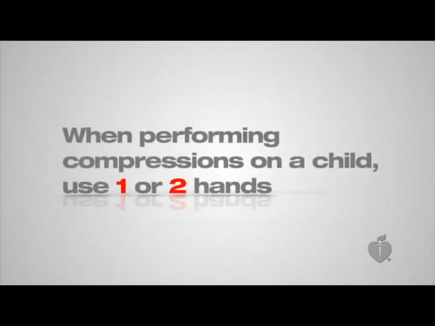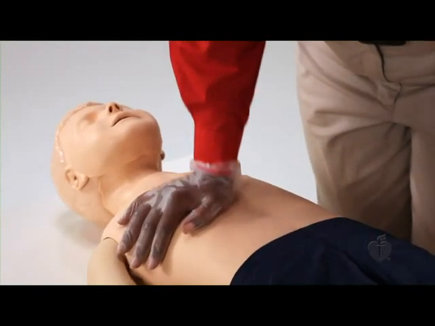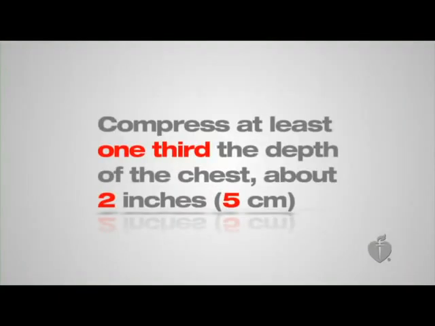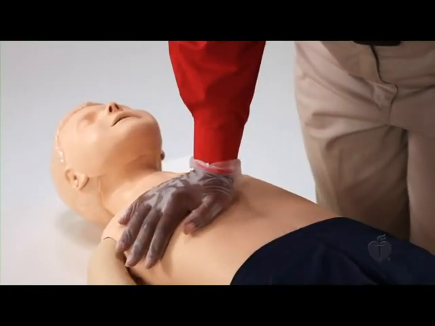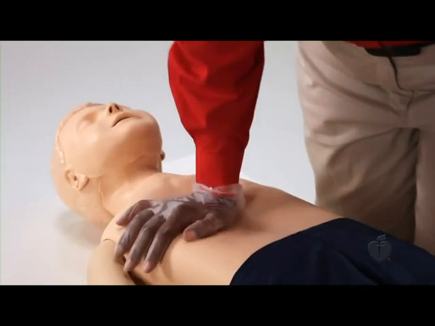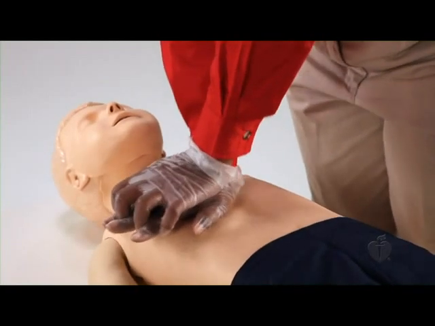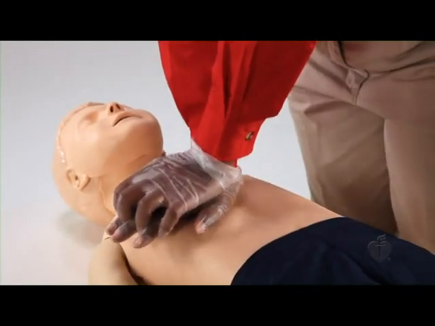When performing compressions on a child, use 1 or 2 hands, whichever allows you to provide deep, effective compressions. Compress to a depth of at least 1/3 the depth of the chest, about 2 inches or 5 centimeters, allowing the chest to recoil completely. If you are unable to compress to the correct depth with 1 hand, either due to fatigue or lack of upper body strength, use 2 hands to provide ongoing high-quality compressions.